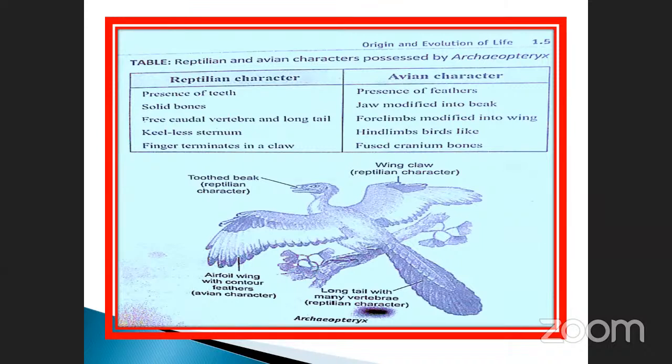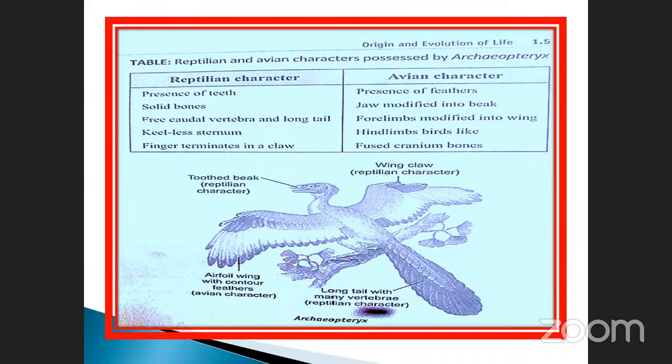Presence of teeth. Solid bones. Free caudal vertebrae and a long tail. See, this is called a long tail. Some reptiles have a long tail, for example, a lizard, or a crocodile. And a keelless sternum.